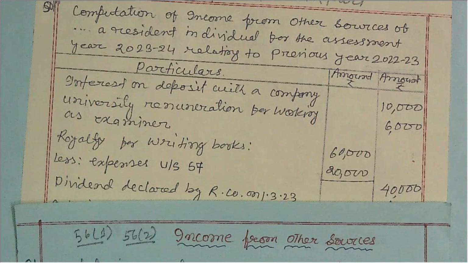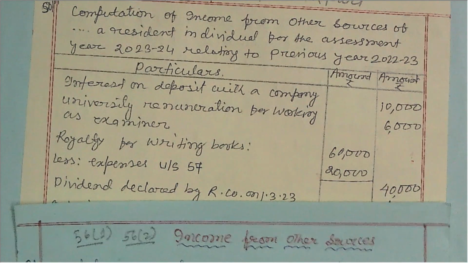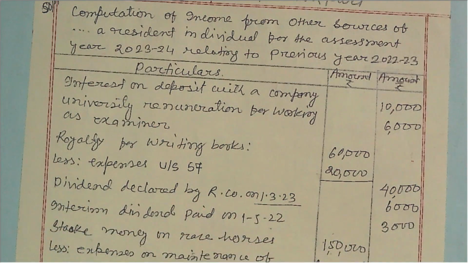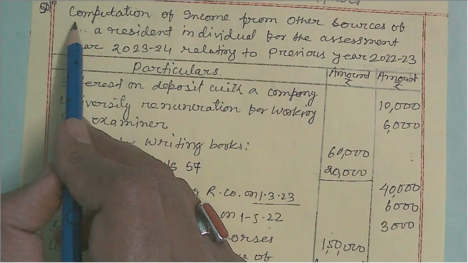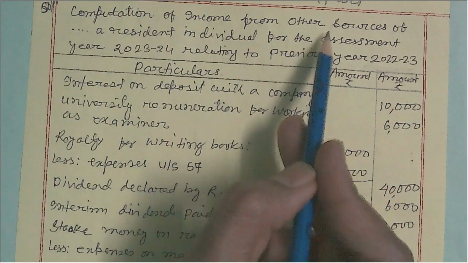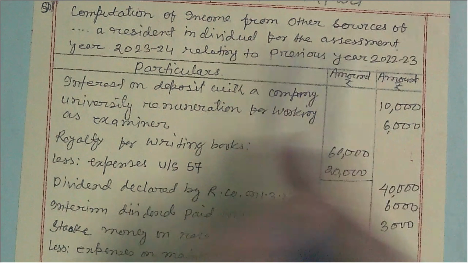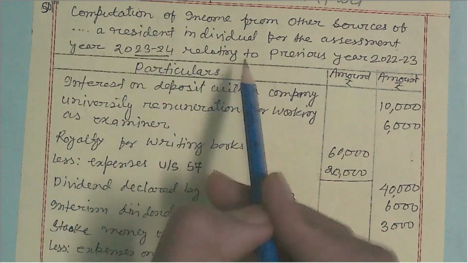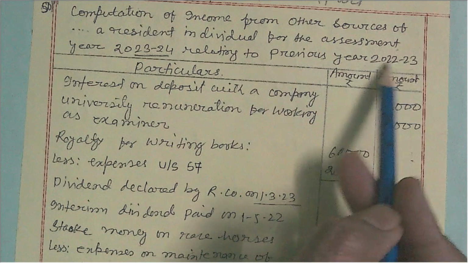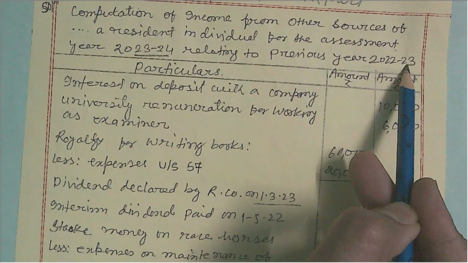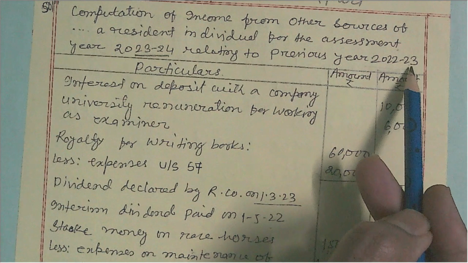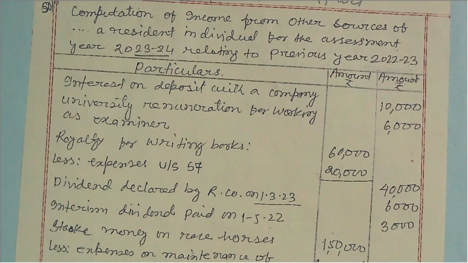Here the name of the person is not given, so only the name place is blank. The title reads: computation of income from other sources of a resident individual for the assessment year 2023-24 relating to previous year 2022-23. Every time we write this title, changing the name of the person and the sources of income.